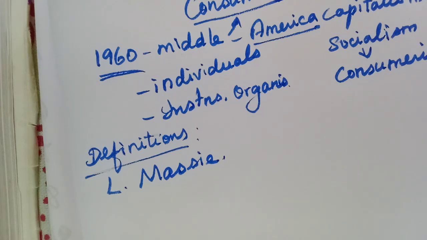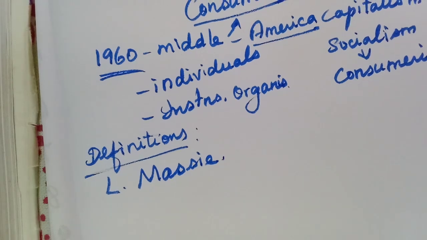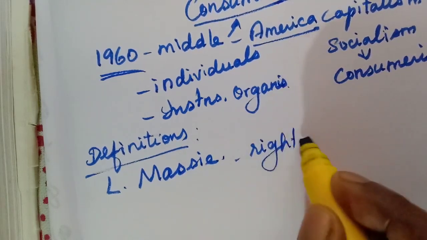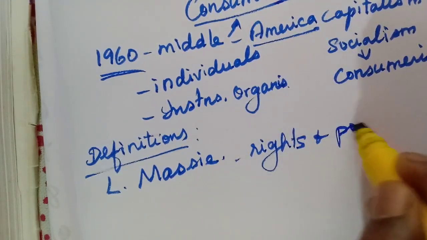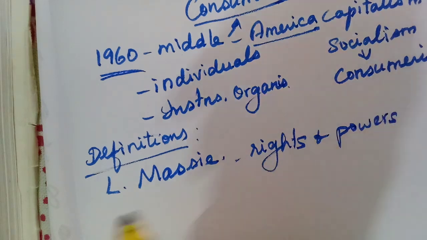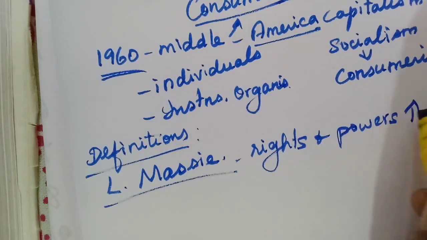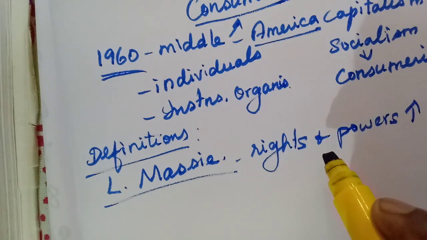Actually, sellers have more rights and powers, but the rights and powers of the consumers, the buyers, have to be increased. The rights and powers are given more importance in L. Massey's definition.